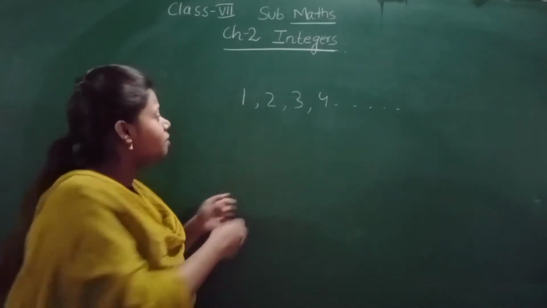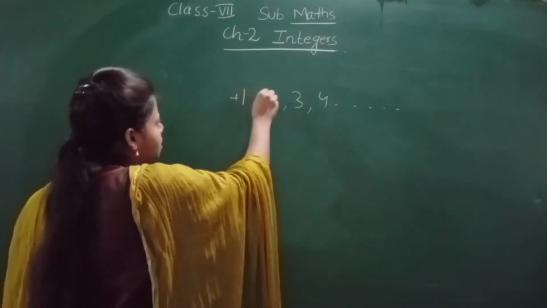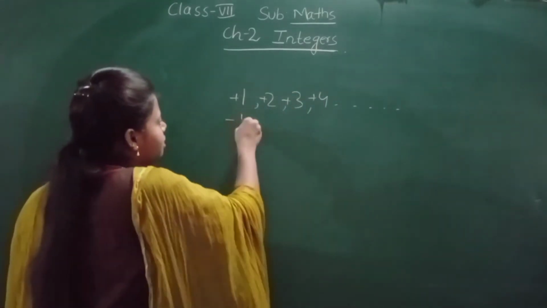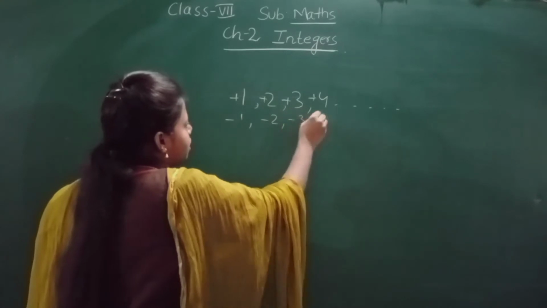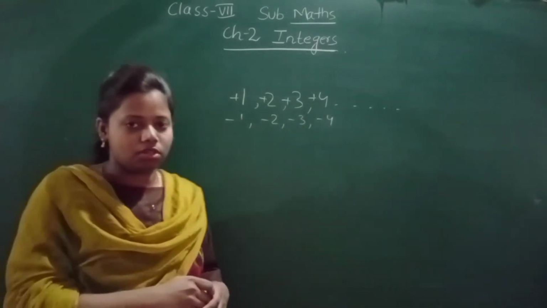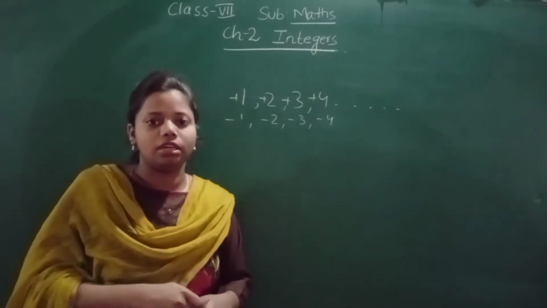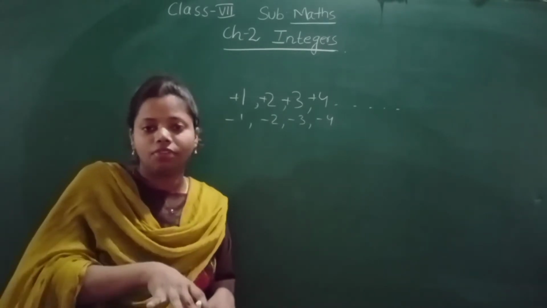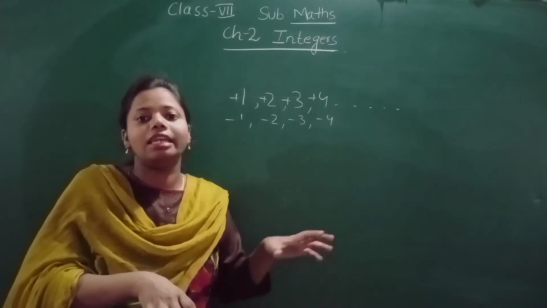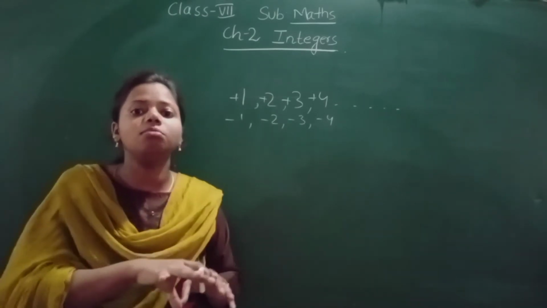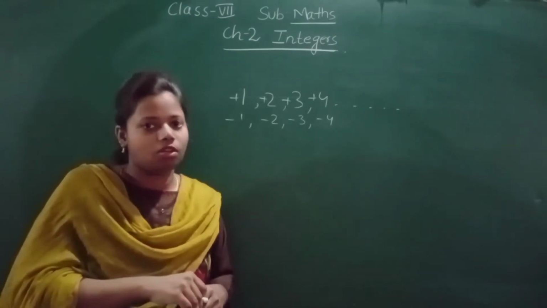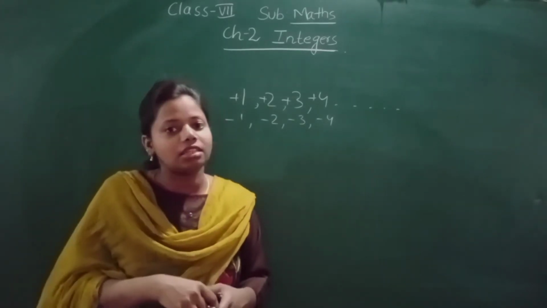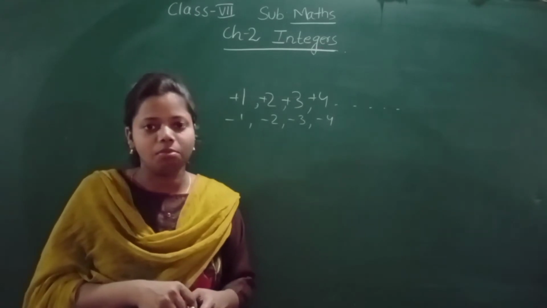Now if I add a sign, these are positive integers. See here, if no sign is there, that means they are positive. And if I write a negative sign in front of this, that means these are negative natural numbers, and this is a negative integer. So the combination of positive natural numbers and negative natural numbers forms integers.